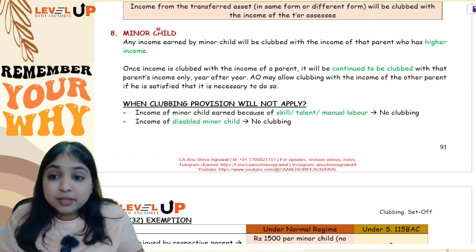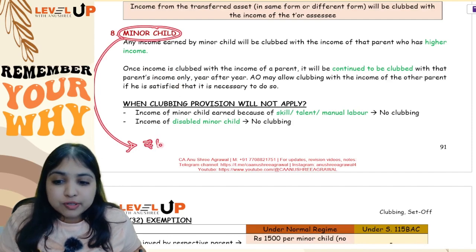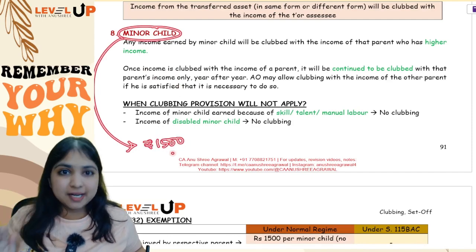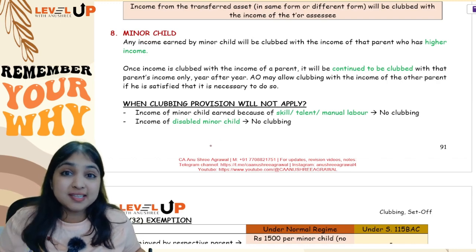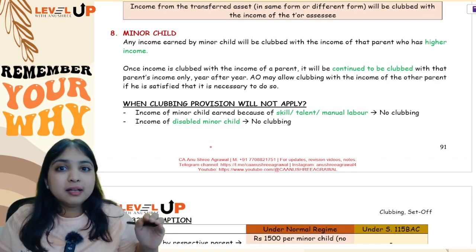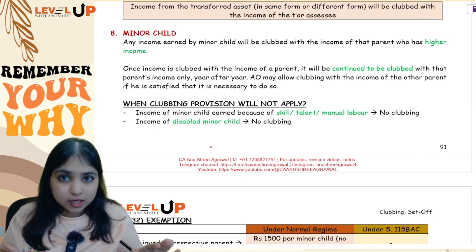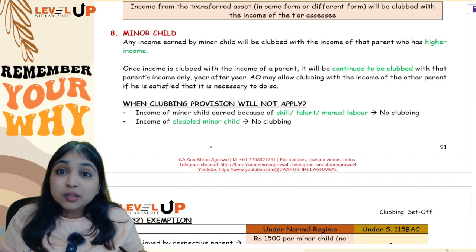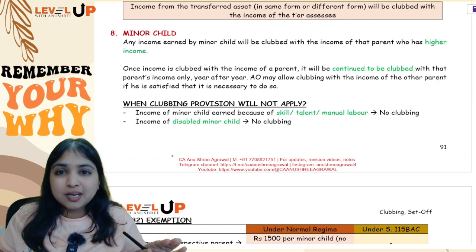Okay. Now see, if the minor child's income is clubbed with the parent's income, that parent will get 1500 exemption per minor child. Okay. But this exemption you can enjoy under section 10(32) only if the assessee is following the normal regime. Under 115BAC, under default regime, this 1500 exemption is not available. Okay. Now, is there any limit on the number of children for this 1500 exemption? No, there is no limit on the number of children.